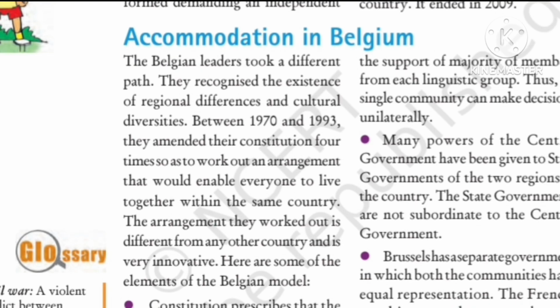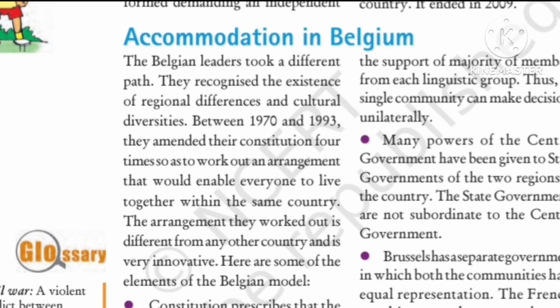These are basically the amendments which the Belgian government made in their constitution between 1970 and 1993. The very first point is that the constitution prescribes that the number of Dutch and French speaking ministers shall be equal in the central government. Like in India we have government at 3 different levels: central government for the entire country, then state government for particular states, and then local government, right?